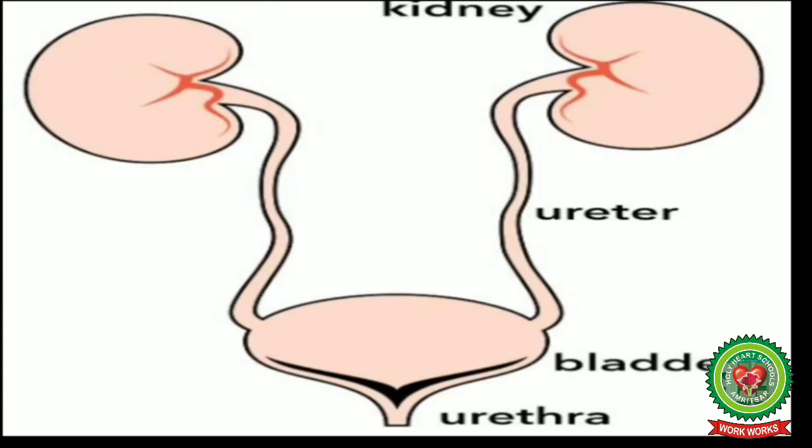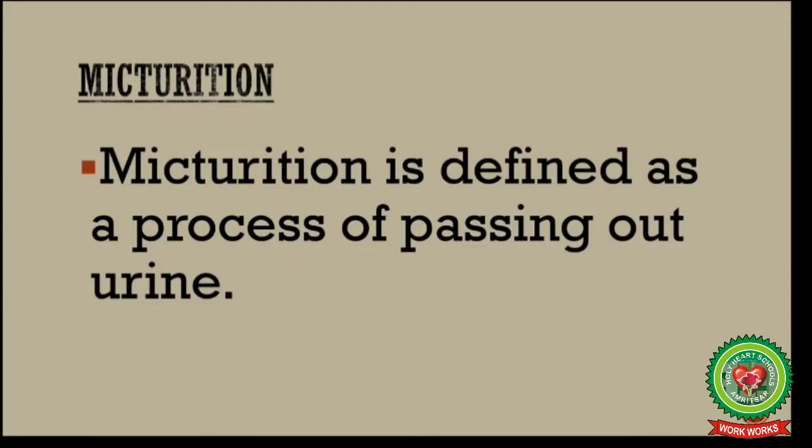Below the urinary bladder, there is a small muscular tube called the urethra through which urine is excreted out, and the passage of urine to the outside is called micturition or urination. Now, what is micturition? Micturition is defined as a process of passing out urine.